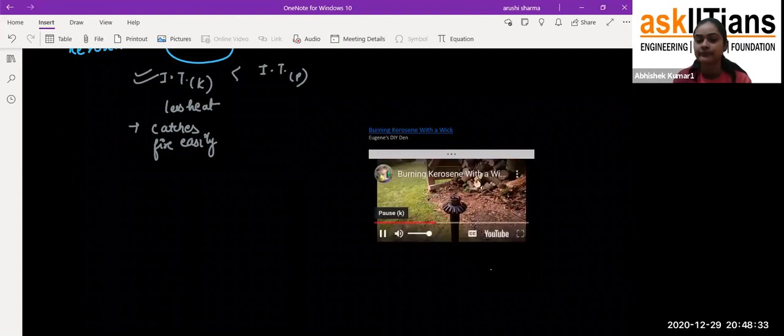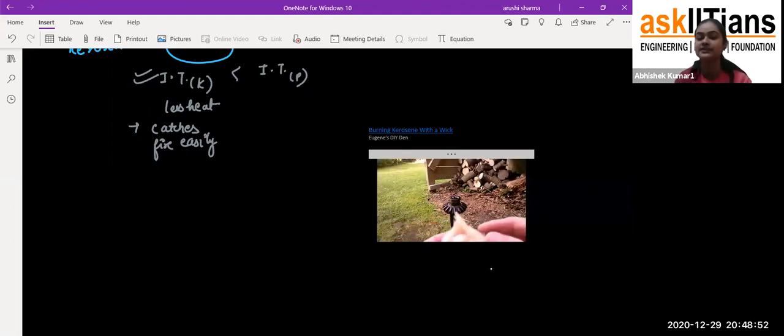So now what happened is that he gives some fire to that kerosene and the kerosene does not catch fire very easily. He provided the burning process to it, but it didn't convert into fire exactly. So just look at it.